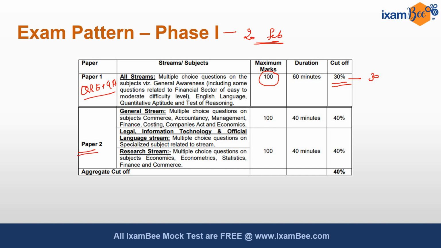Paper 2, your legal paper, is again MCQ type, which will have questions of specialized stream, that is your law. In this there will be 50 questions of 2 marks, total 100 marks, और इसमें आपको minimum 40% लेने हैं, that is minimum 40 marks.